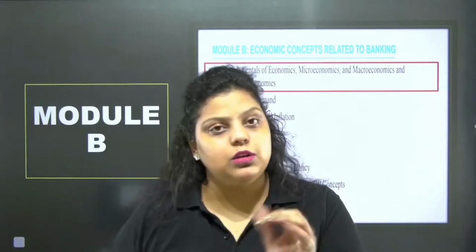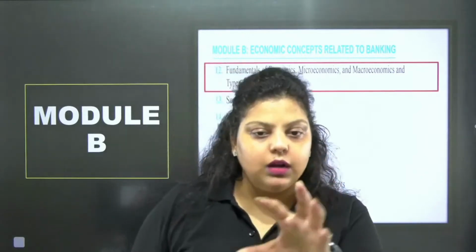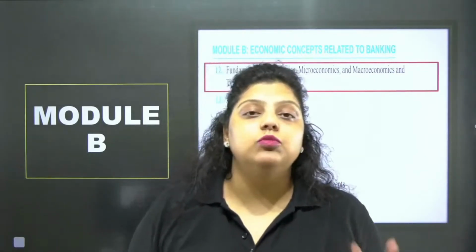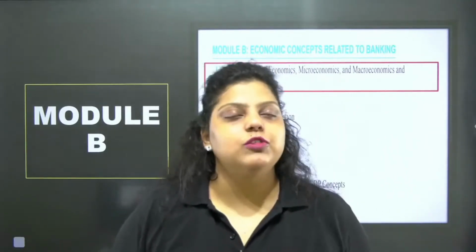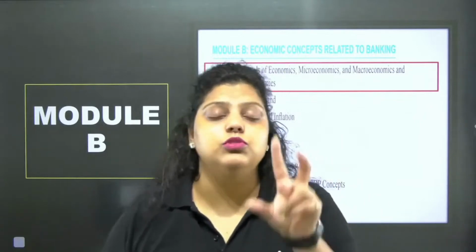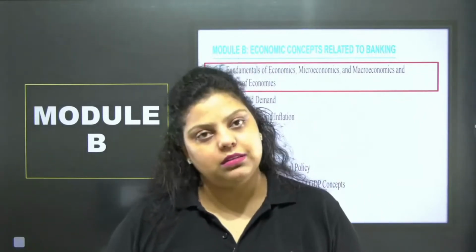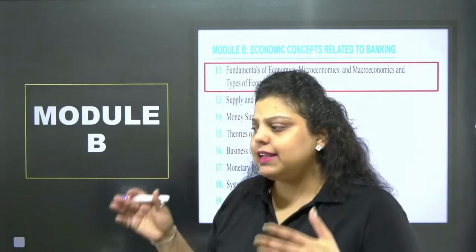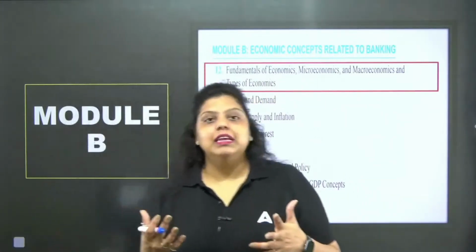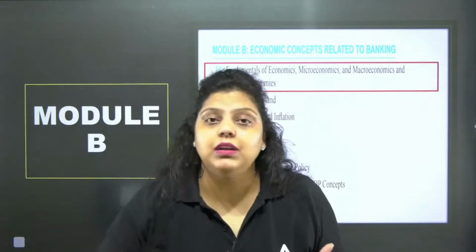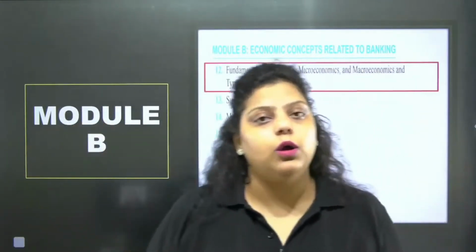Second, socialistic economy. A socialistic economy is the economy in which the government is running the economy and working for the social welfare of the society. And the third one is mixed economy, where the capitalistic and socialistic both work together. That's a capitalistic economy. Now, when I say that in the capitalistic economy private industrialists will run the economy, it doesn't mean that the private industrialists are going to make the law and order of our country.